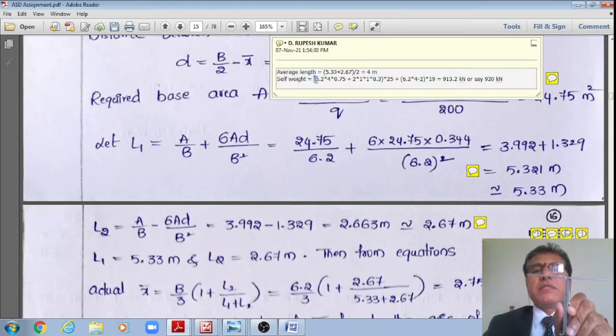Therefore, what is the self weight of this concrete? That multiplied by 25 kilonewton per meter cube, right? Plus that of the soil overburden pressure over that.